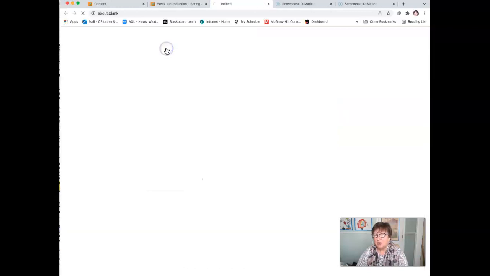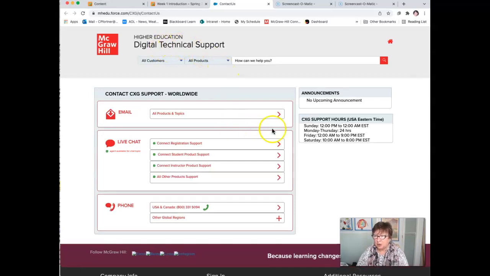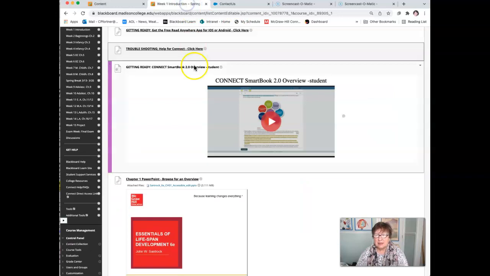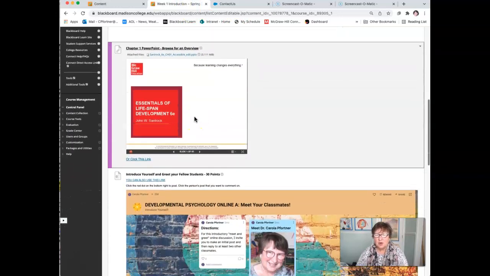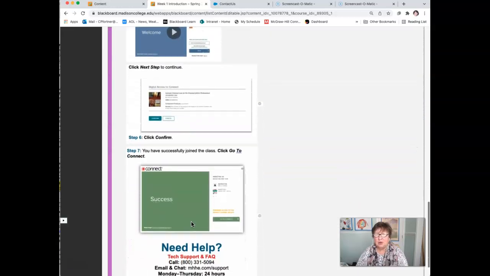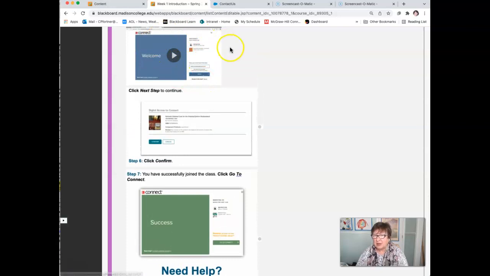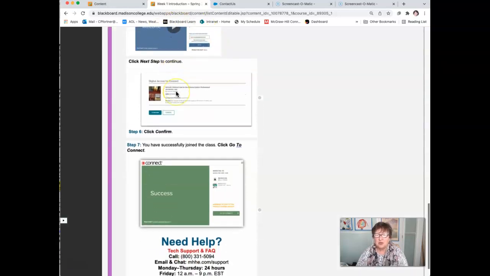If you need help for Connect, here's a link that takes you to the digital support. You can see that they have really got lots of hours here. You can email me first if you want and see if I can maybe solve your issues here, or else we'll work with them. And here we go. So here is our information. Here it tells you if you've never used Connect, you come first to the welcome screen.